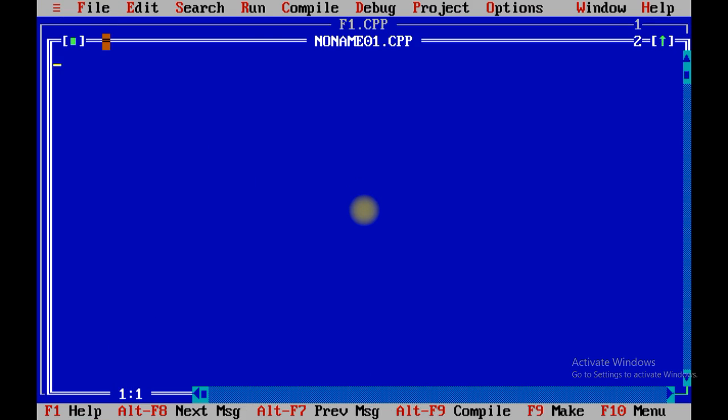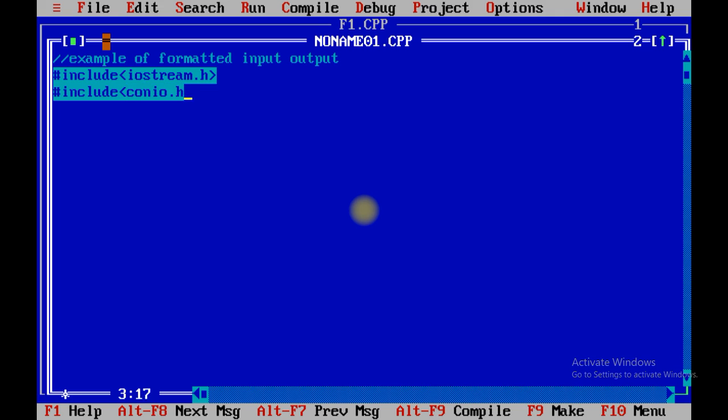Let us take a new program. Again we are going to represent an example of formatted input output. We are going to see 4 programs based on formatted input output. This is the second program, it has #include iostream.h and #include conio.h. Void main, clrscr and getch.